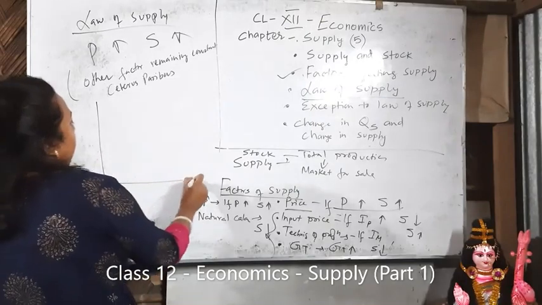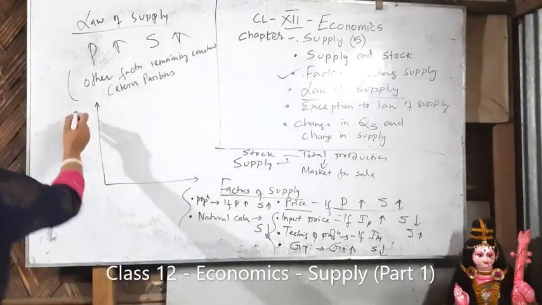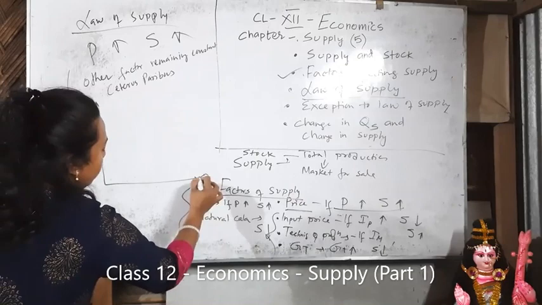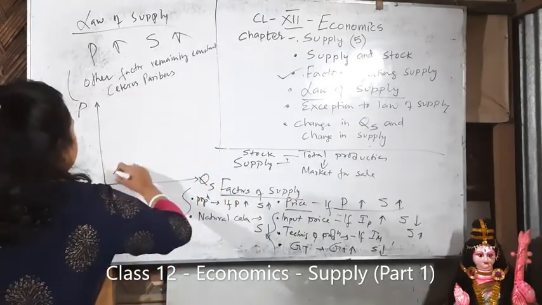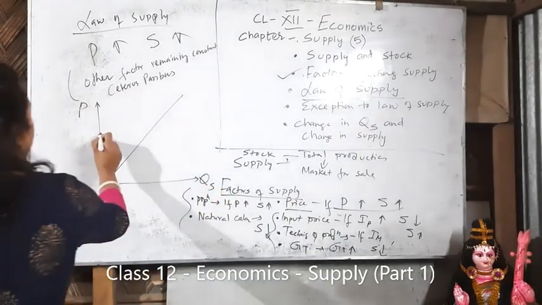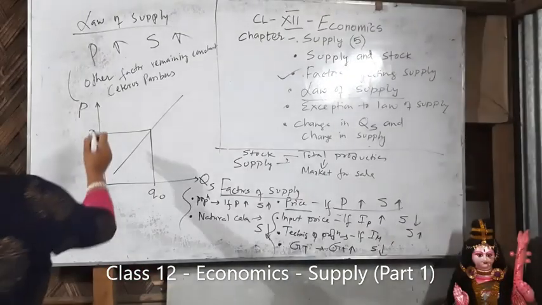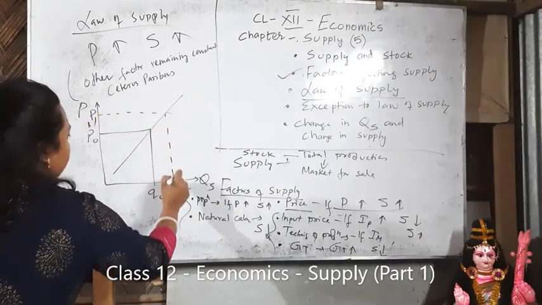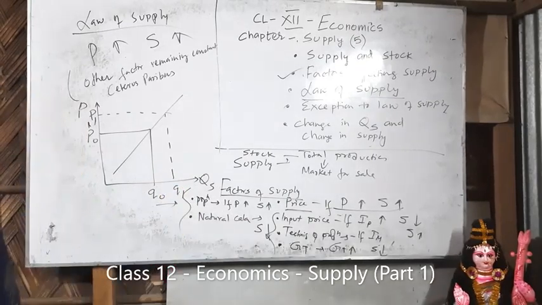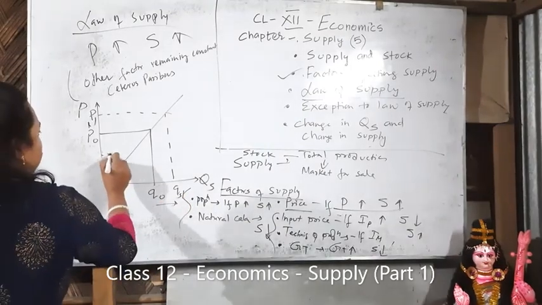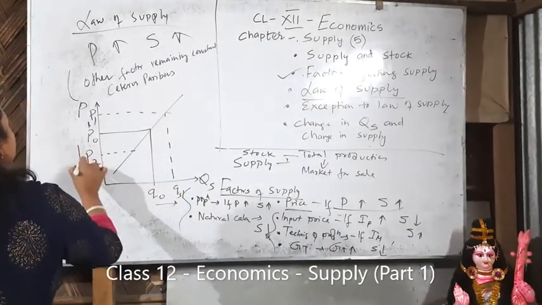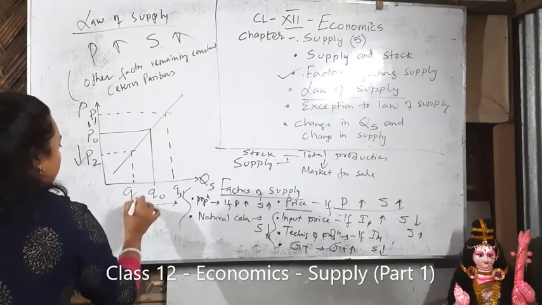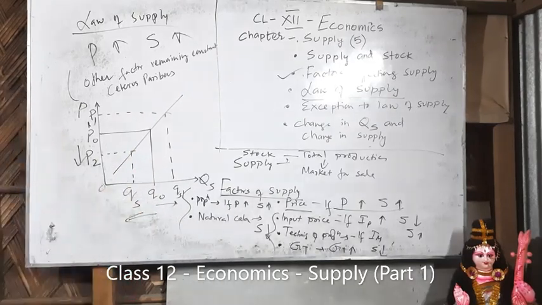Look into the diagram. On this axis we are measuring price, on this axis we are measuring quantity supplied. Positive means like this. Look, this is my original price, P0, and original quantity. If price increases to P1, automatically quantity supplied also increases to Q1. And if price falls to P2, quantity supplied is also falling, moving towards 0.